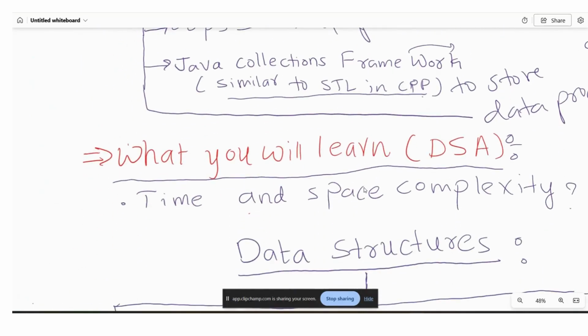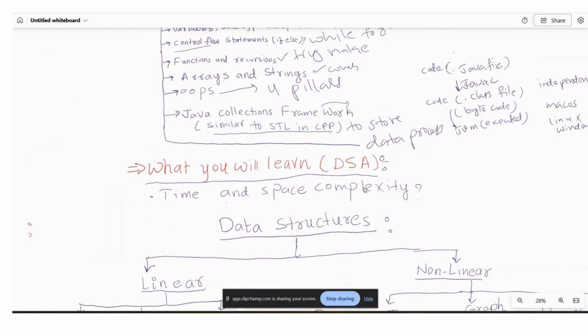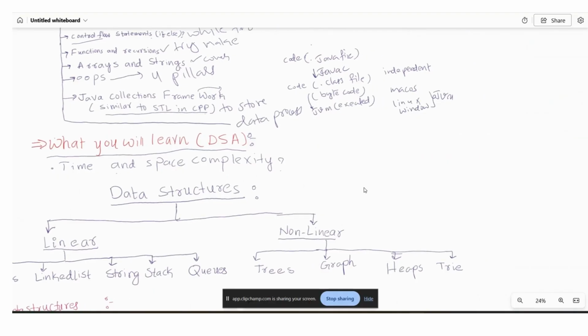After that we will go for DSA. There is a small question: why are we learning DSA? If you want to be a good software engineer, you need to master DSA, because it tests how efficiently you write your code and how you structure your code. So DSA is definitely helpful if you want to land a good job, or enter some good companies.